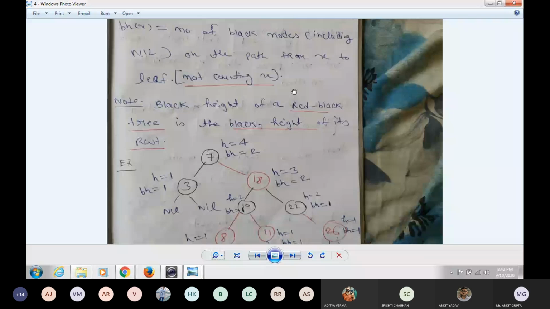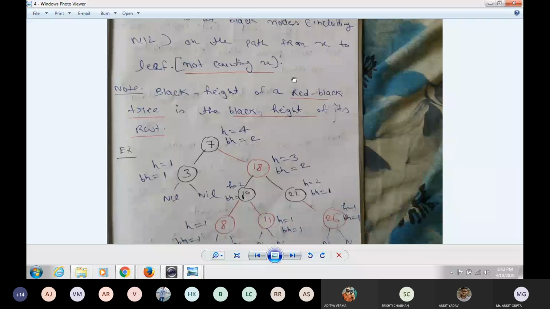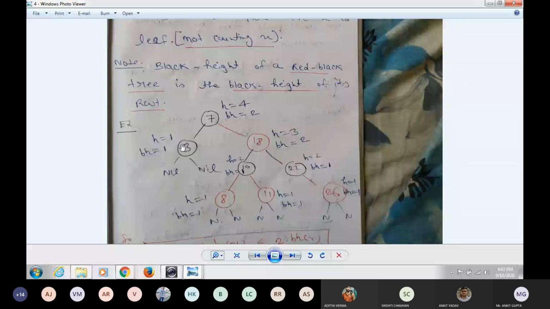Suppose I want to find the black height of the 7 node. I will not count the X. Okay, because not counting. So if I want to count the black, I will not count the X. So you can see that in the left, 3 is also black and nil. Nil node should be considered as a black node. 1 and 2, here also 1 and 2. So black height is 2. Okay.